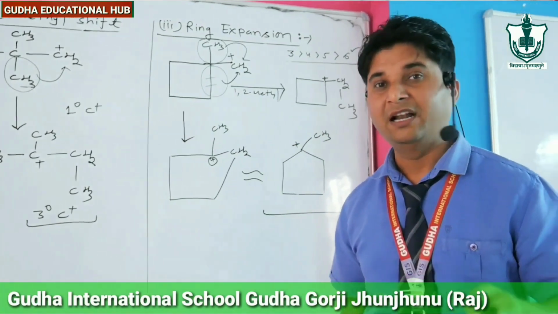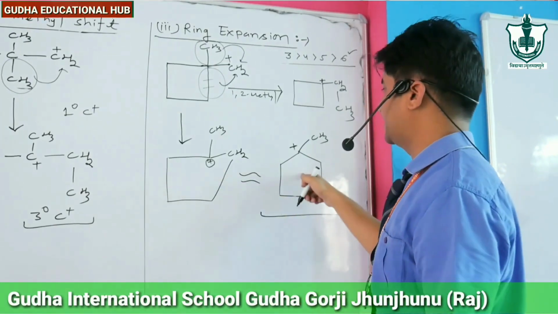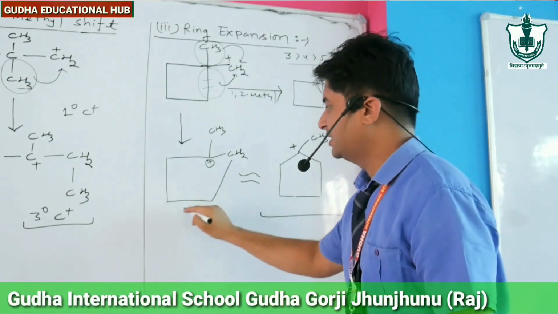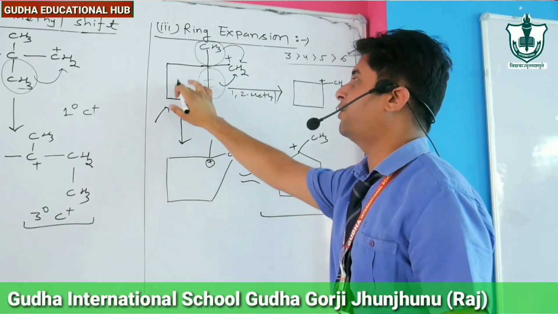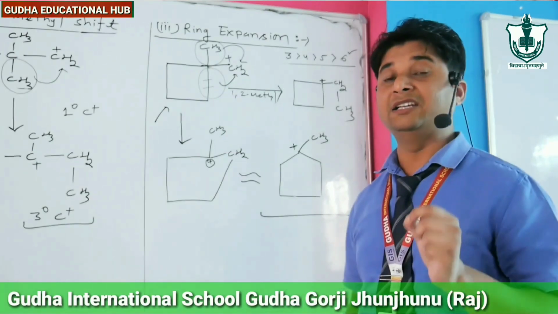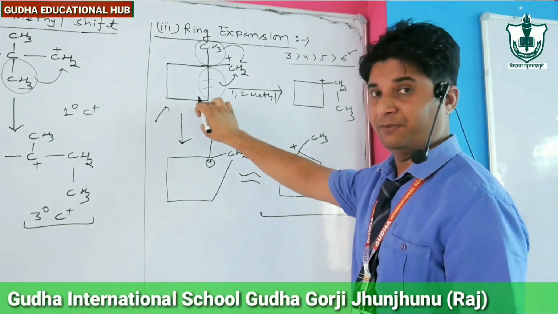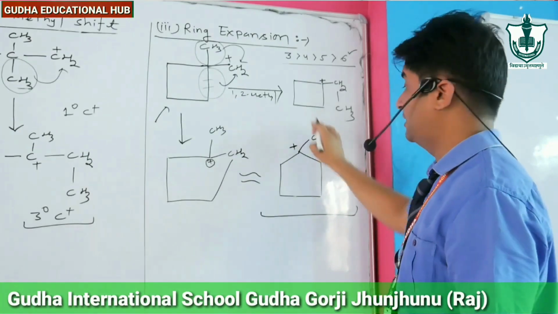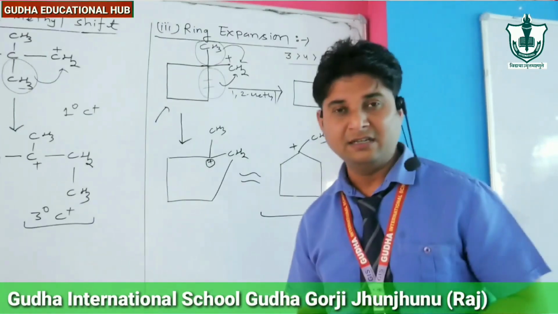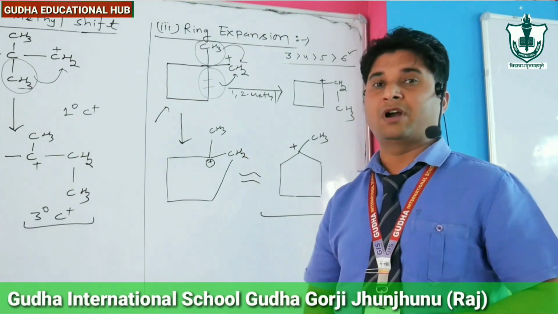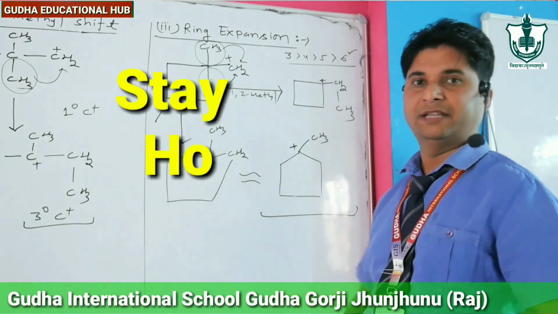Definitely ring expansion is highly stable. Why? Because here in case of 4-membered cyclic ring, angle strain is high, so it is unstable in nature. But in case of 5-membered ring, angle strain decreases, so the compound becomes highly stable. Thank you so much.